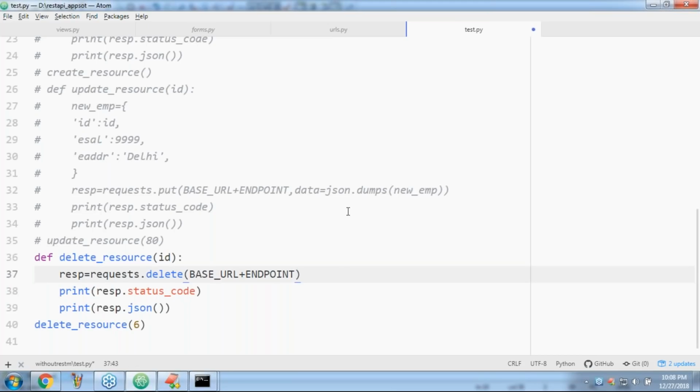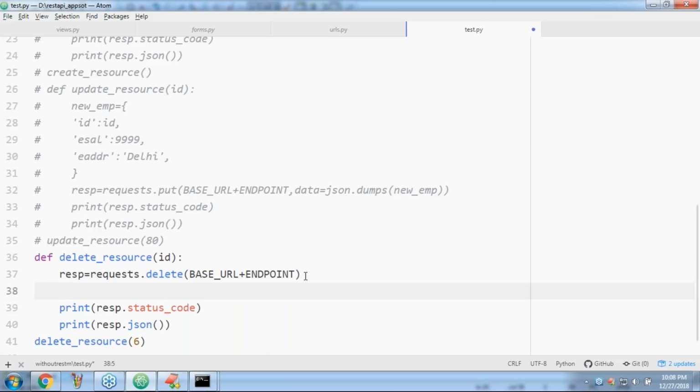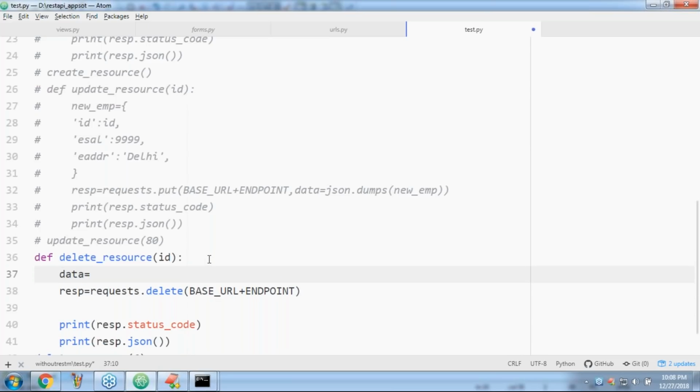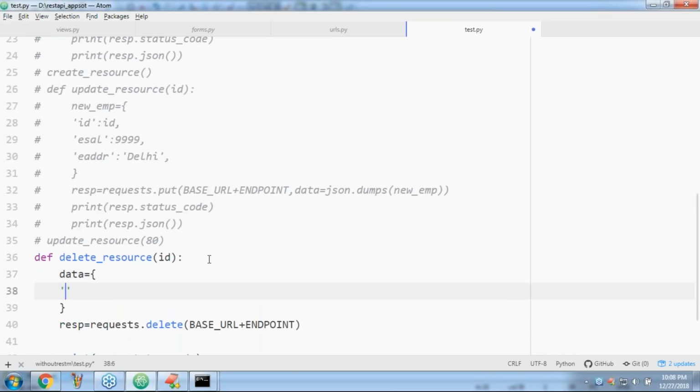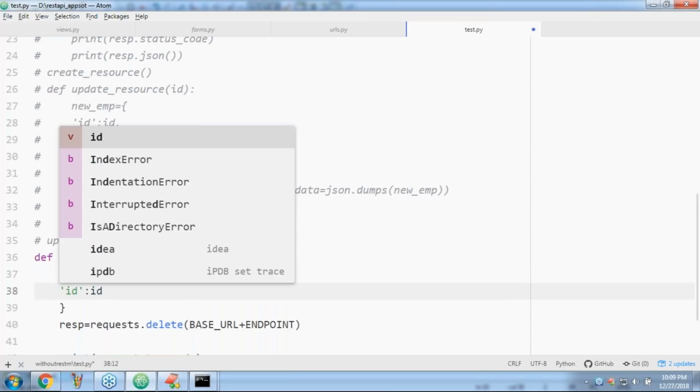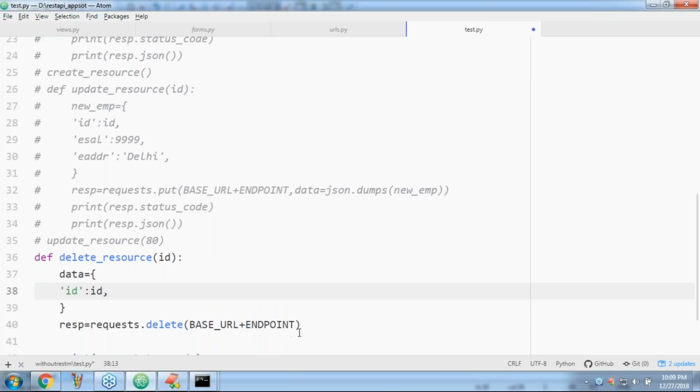So here I don't want to pass any ID this way. Where do we have to pass ID? In the dictionary, data is equal to ID.